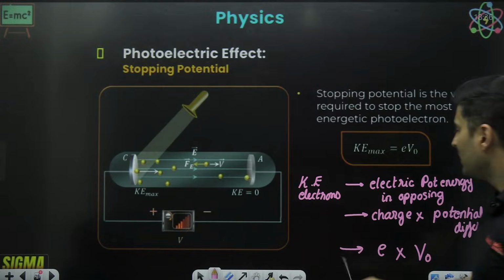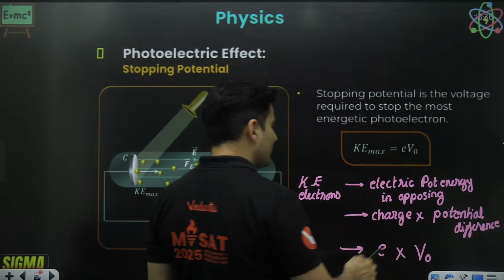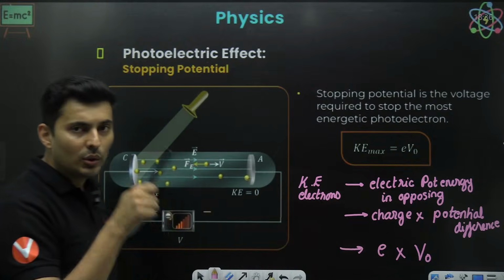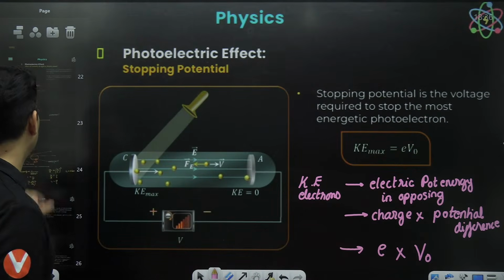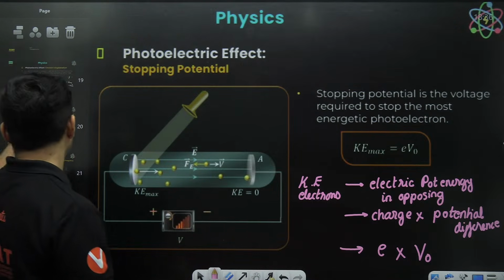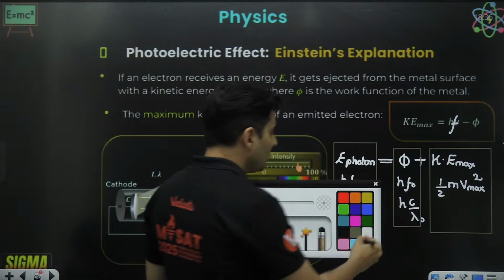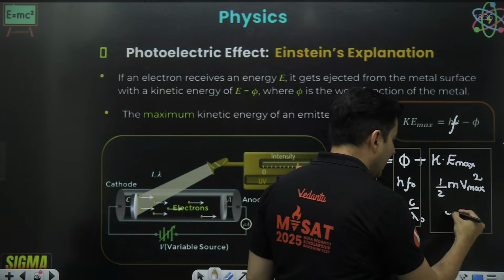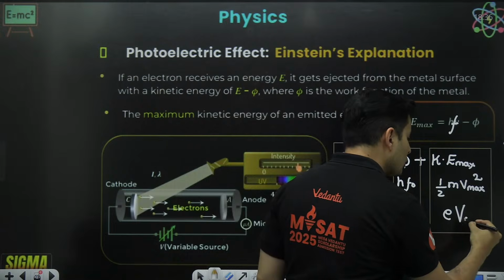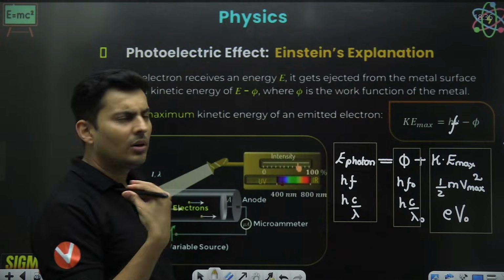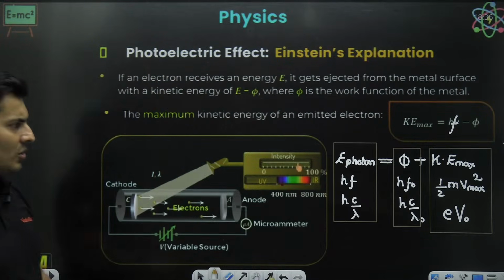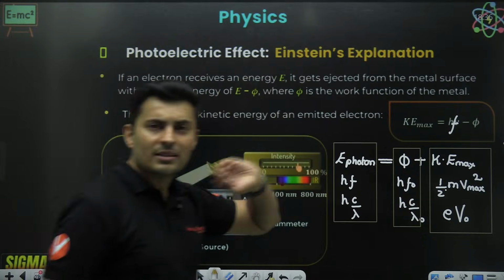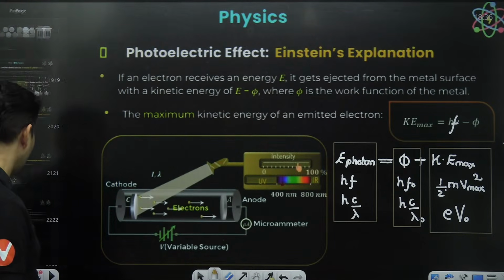So that is why the kinetic energy of the electrons is also e into V naught, which I can add in my photoelectric equation right over here. So instead of maximum kinetic energy or half m V max square, I can also put it as e into stopping potential, which is V naught or Vs. Very, very crucial. You can use this, this, or this. All three are the same thing.